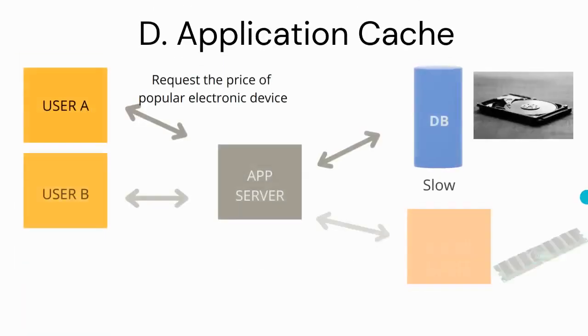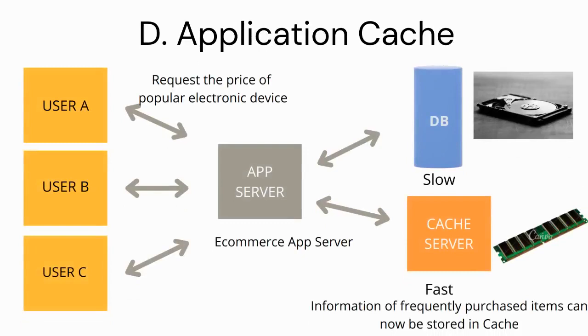We can solve this problem by adding a cache server. We know from our course that cache works faster than database, and hence we can now store the price of frequently purchased items in the cache server. Now when the user makes a request to the app server for the price and the description of a popular electronic device, the app server can first check if this information is available in the cache. It can then pull this information and relay the same to the end users. Thus, cache was able to reduce the latency and improve the performance of our application.